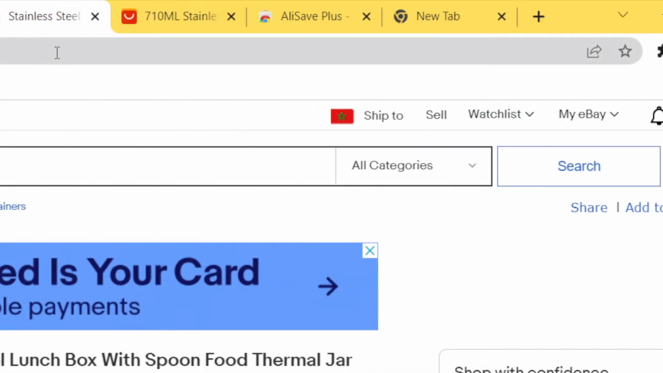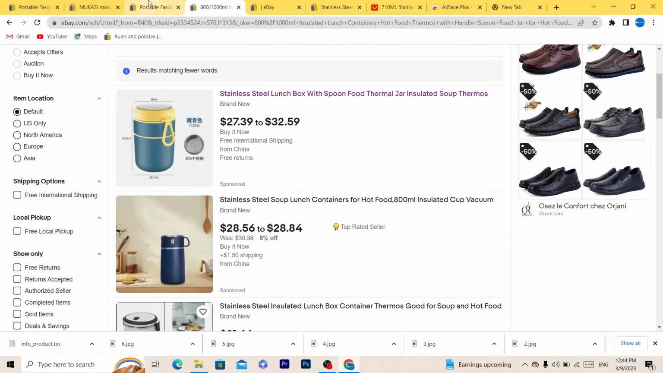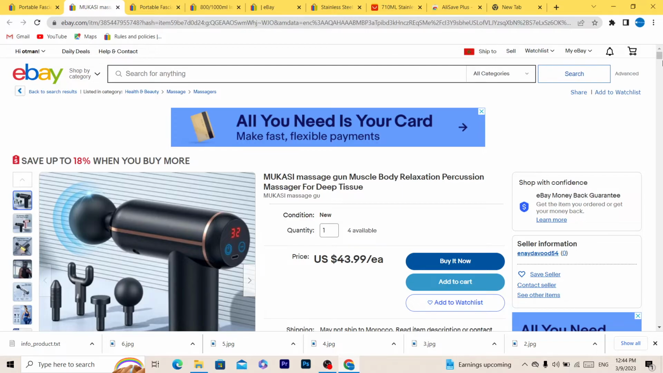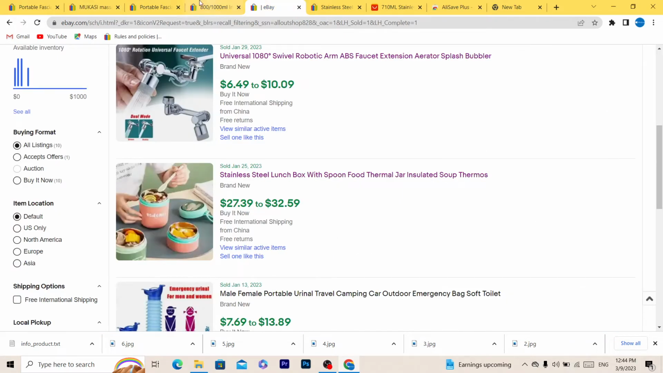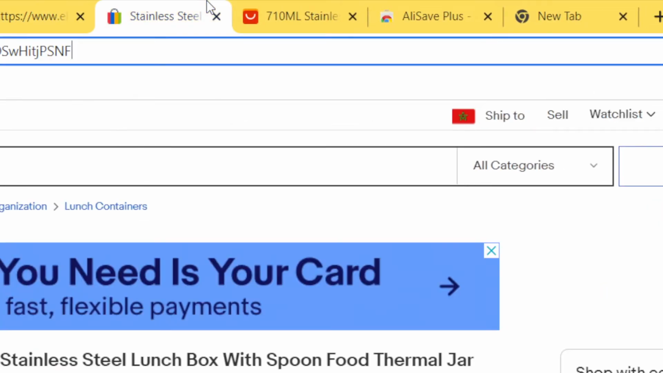And probably you will say that the shipping time is very long, but it doesn't really matter. eBay buyers, they don't care about the shipping time. Like 99% of the eBay buyers, they don't really care. And after that, you just want to click sell in the top right, and then you start listing.